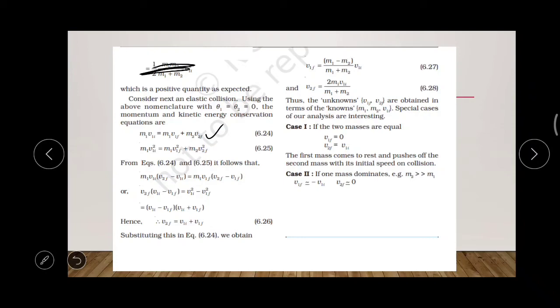The second body is initially at rest, so v2i is 0.